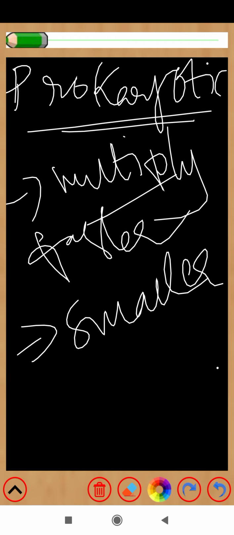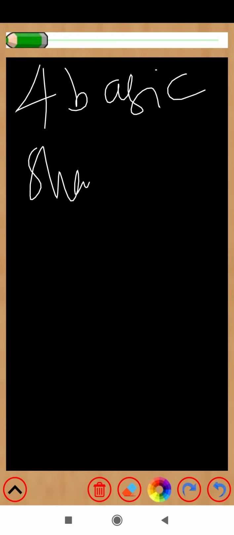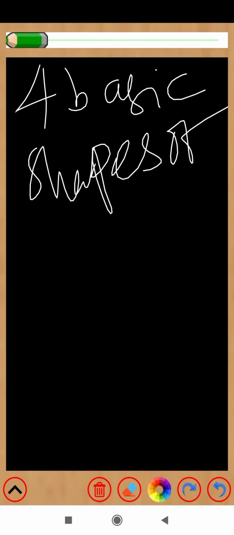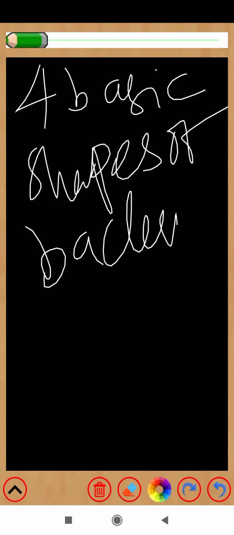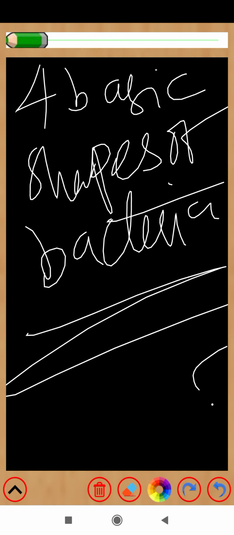Now, the four basic shapes of bacteria. Very important. These might be asked in any of your exams.